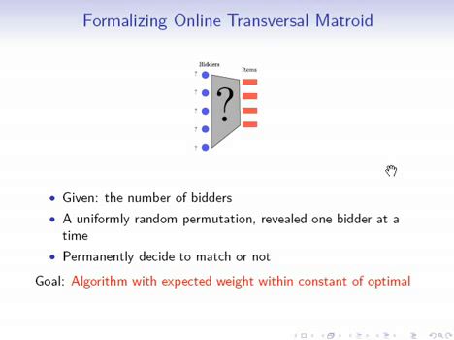And when we reveal a bidder, we have to permanently decide whether to match a particular item to this bidder. And our goal, similar to the secretary problem, is an algorithm that returns a matching with expected weight within a constant of optimal, where the optimal matching is the one that's optimal given that ahead of time we know all of the bidders' bids and all of the edges in the graph.